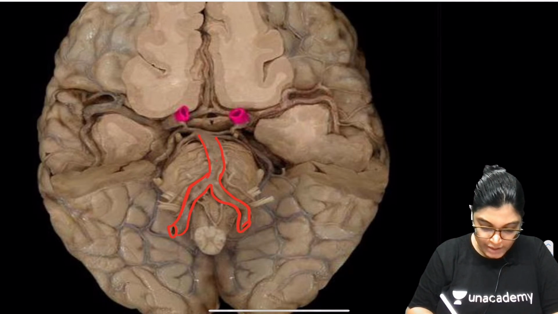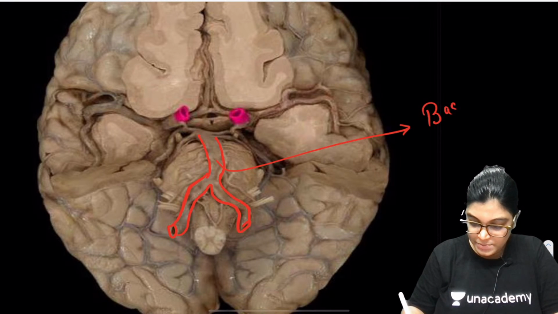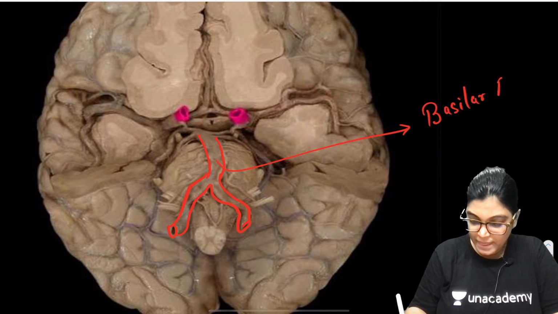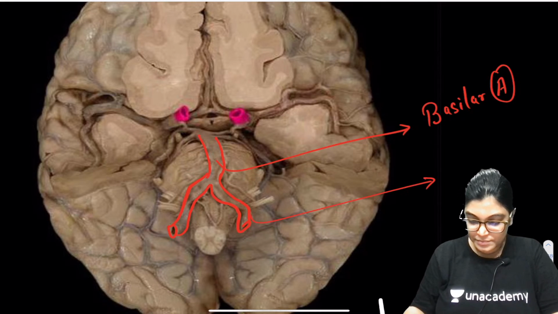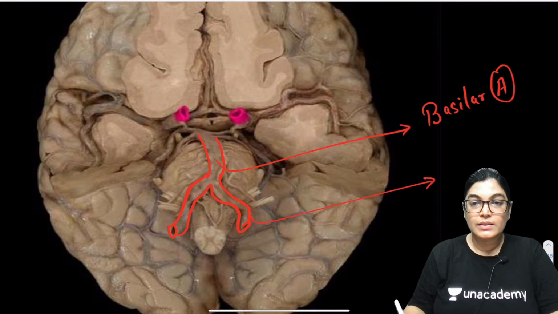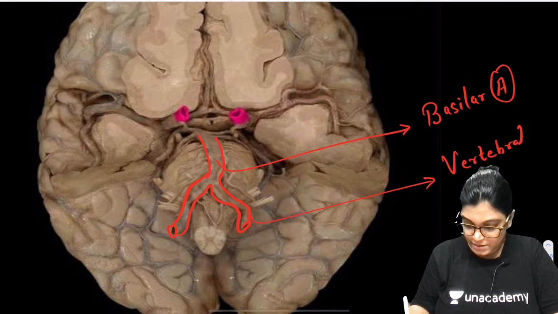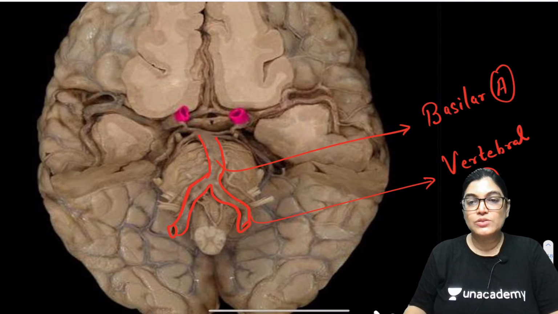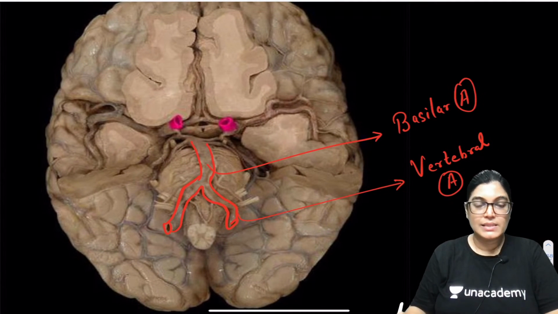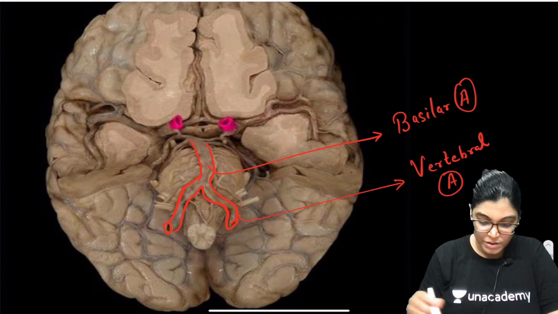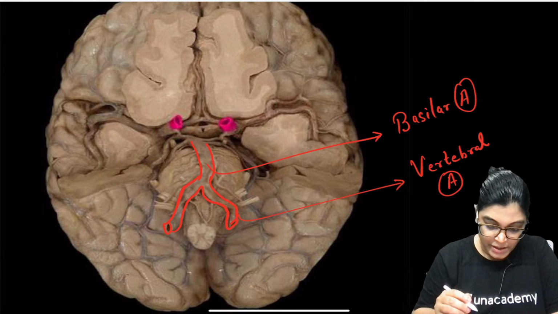Okay. So what you can see, this is the basilar artery, and these two are the vertebral arteries. These two are the vertebral arteries and this is the basilar artery. Got it? Basilar artery and the vertebral artery. Now, here the two side vertebral arteries join to form the basilar artery.